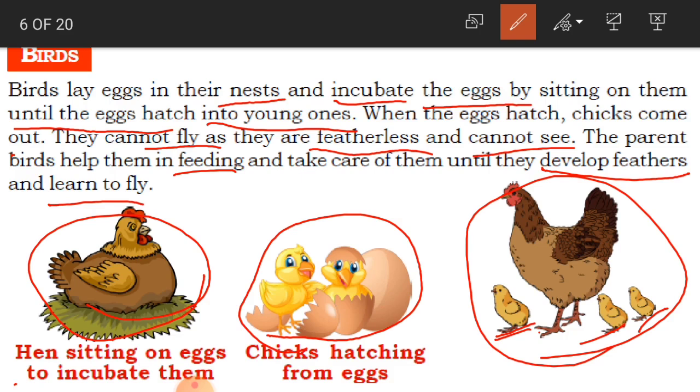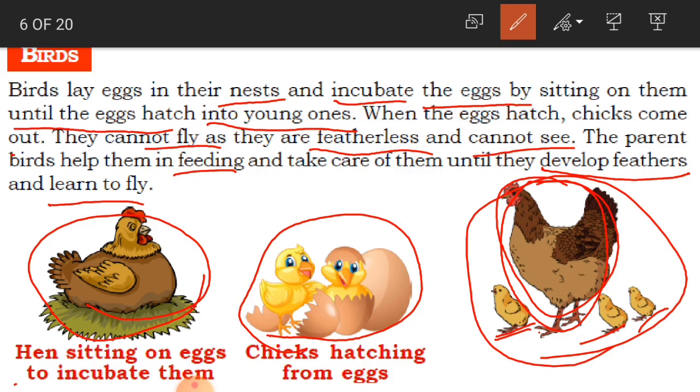The mother animal, that is the parent animal, the hen, will take care of the chicks by feeding, that is, giving them food, until they develop their feathers and learn to fly. The parent bird will take care of their own young ones.